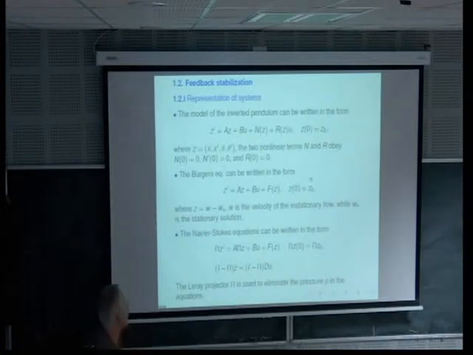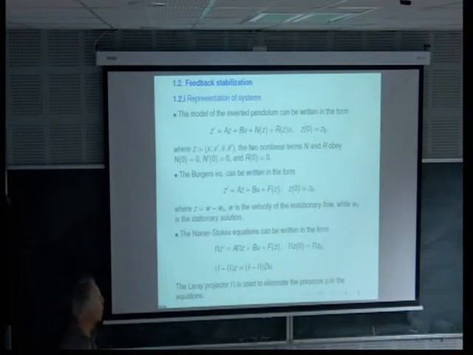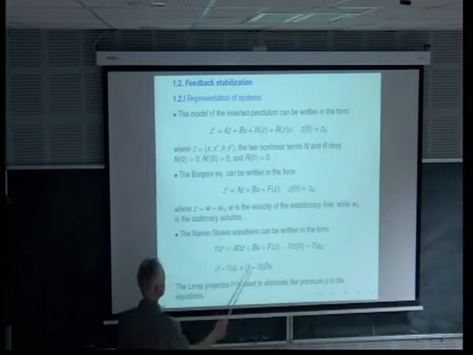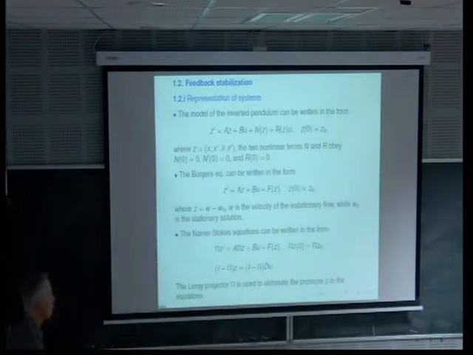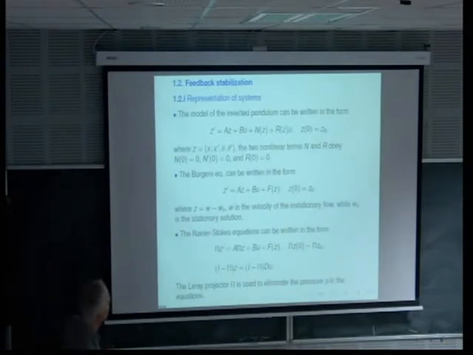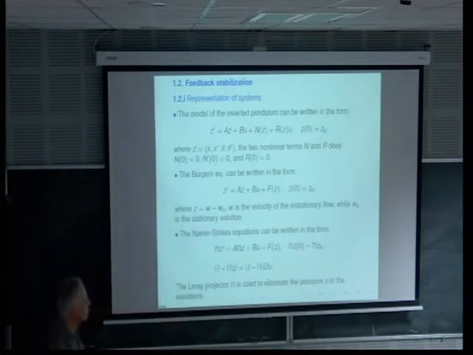So the stabilizability problem consists first in we need a system written in this form, either in this form or like that, or we are going to see a little bit more complicated form. So first order equation with a linear part and a nonlinear term, and we try to deal with this type of equation. And for the Navier-Stokes equation, as I have explained, we have to introduce the projector here, which is denoted by pi,